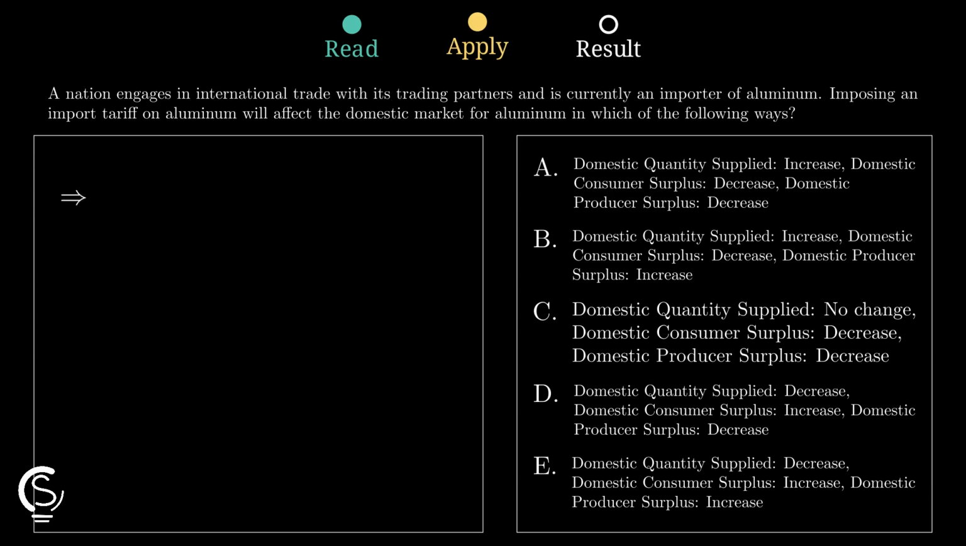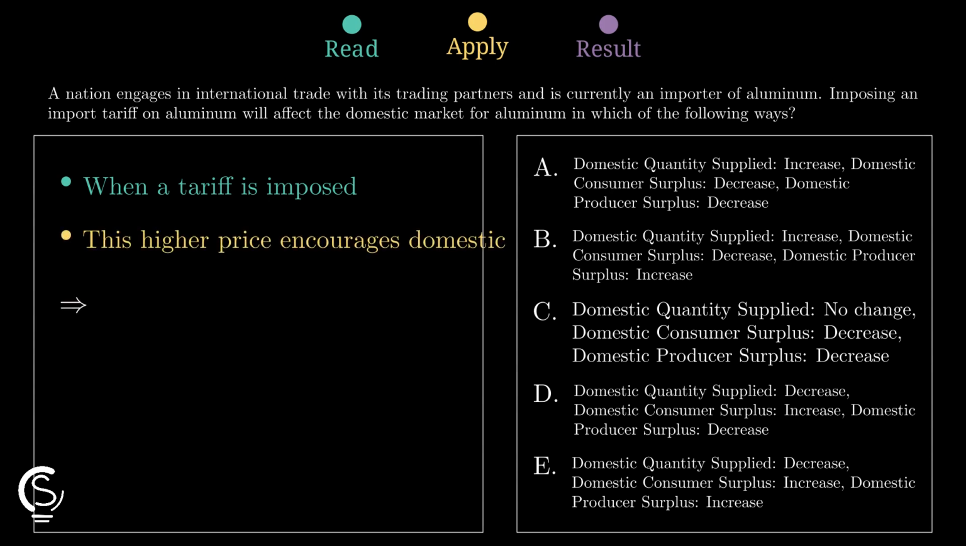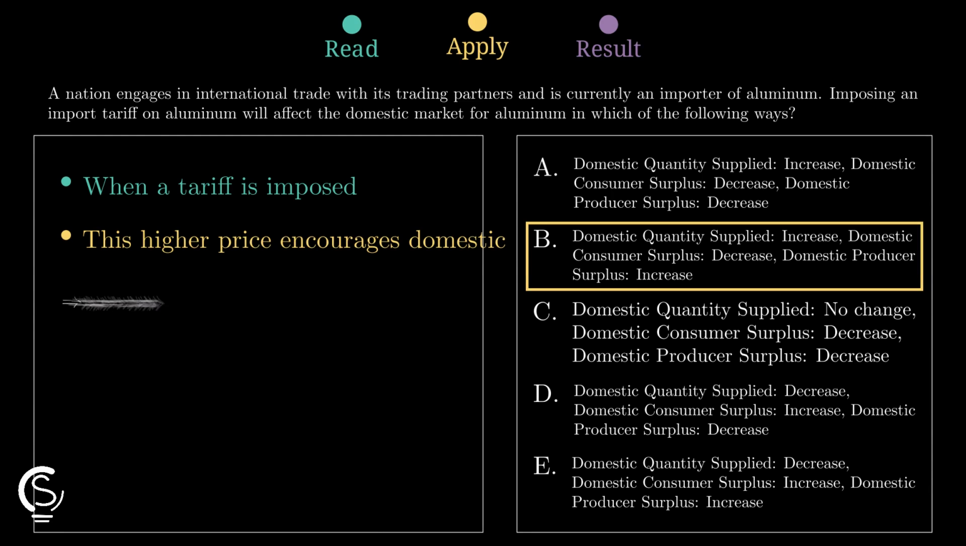This higher price encourages domestic firms to produce more, so the domestic quantity supplied increases. Producers are happy because they earn more revenue per unit sold, which increases their total surplus. Consumers now face higher aluminum costs. Because they pay more per unit, consumer surplus decreases significantly, making option B the correct choice.